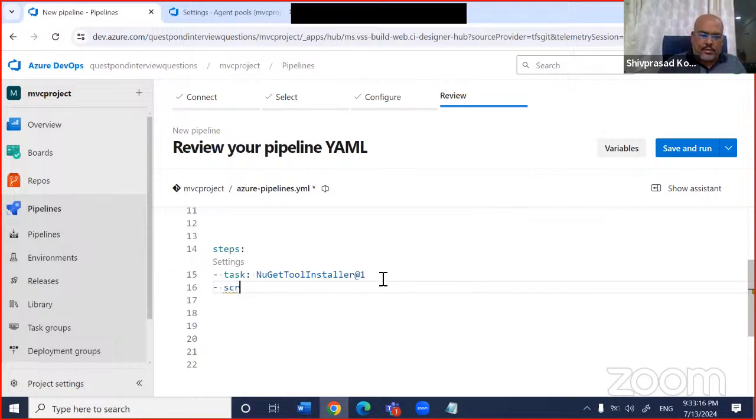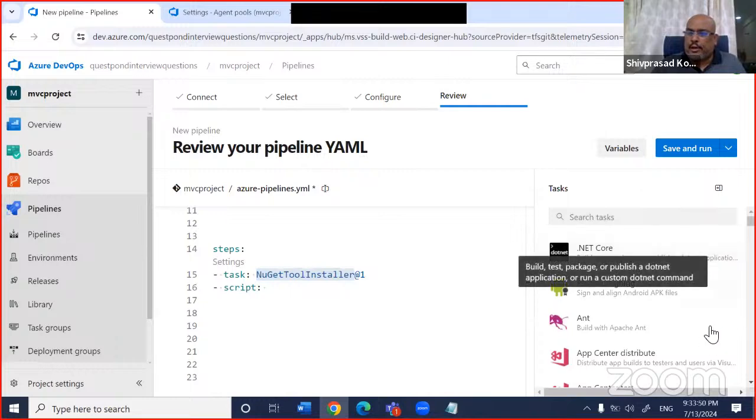A script, or you can say bash, I don't know what you want to call it. Script means, if you see, task means what? These are things which are given by Azure DevOps. For example, when you do a build, the first thing you have to do is a NuGet restore, so that whatever components are in that project will come inside the agent. So those ready-made tasks are over here.